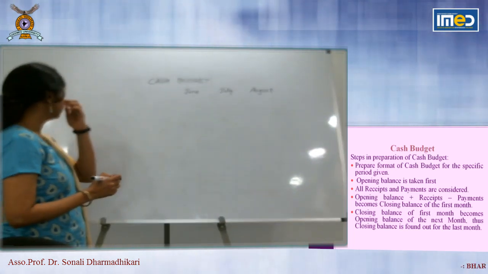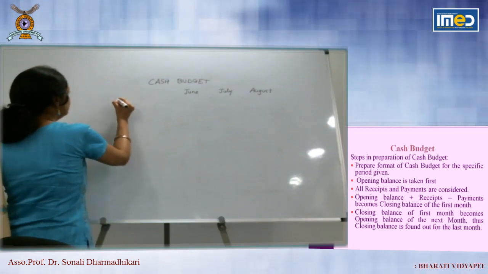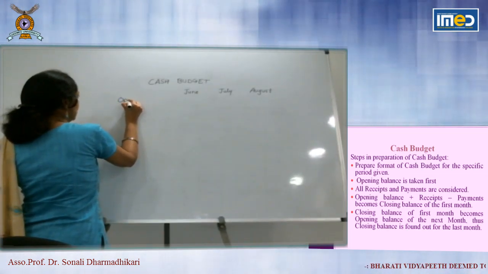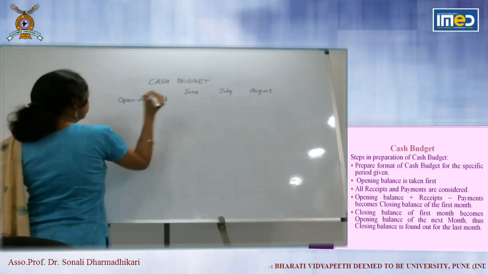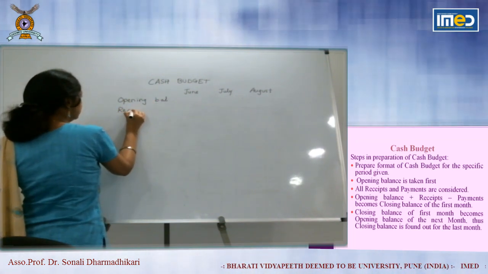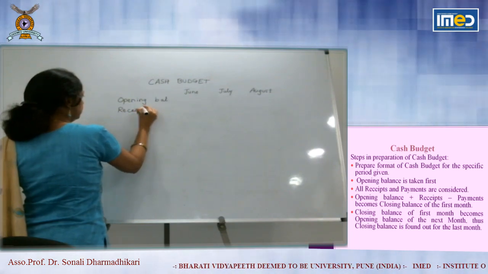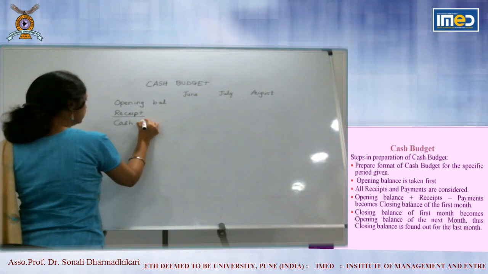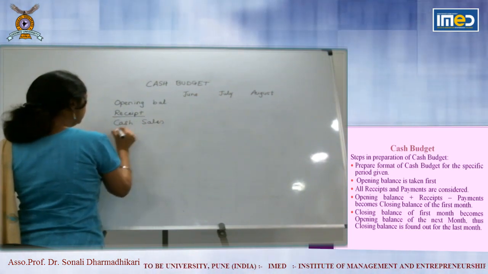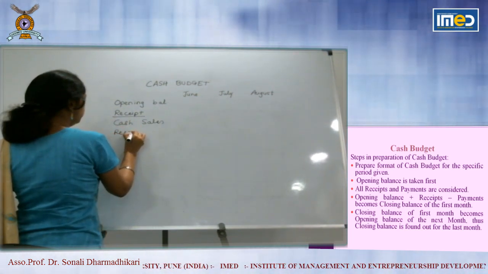So first cash budget starts with opening balance of cash. Then receipts. First receipt is from cash sales and then receivables from debtor.